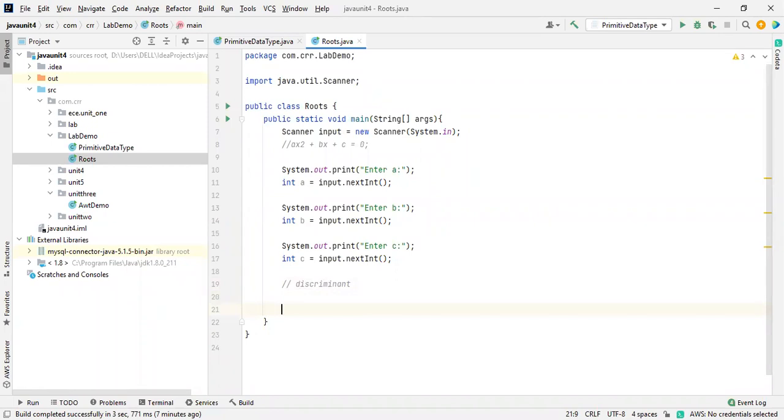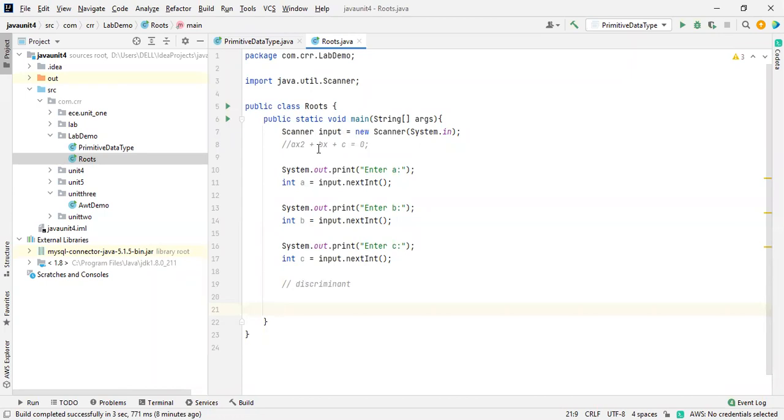So for that, what all things are required? Here we are using Math. Inside the Math package, we have a power method. So we have to store each and everything inside one variable. While we are calculating any formula, we have to declare a variable.